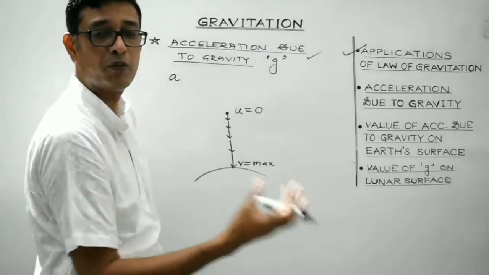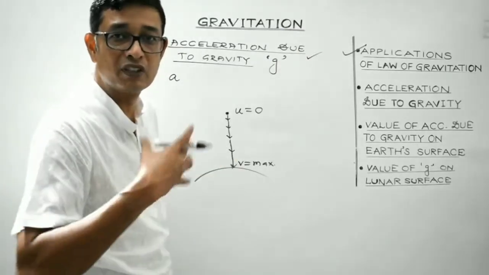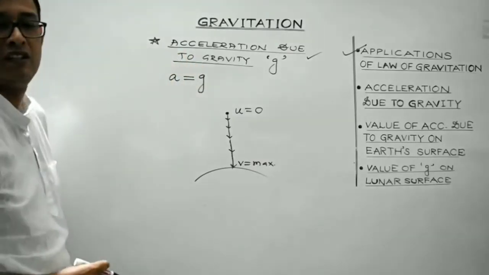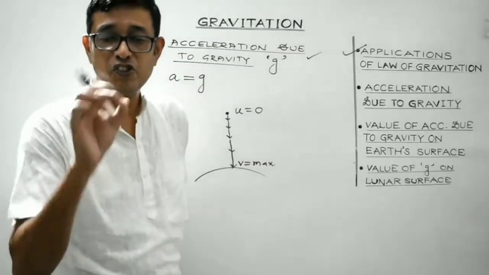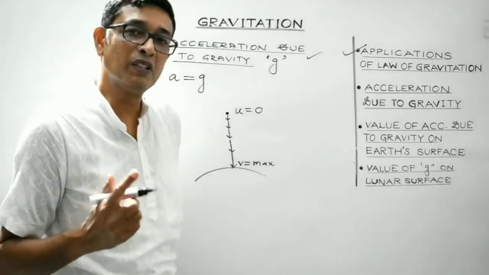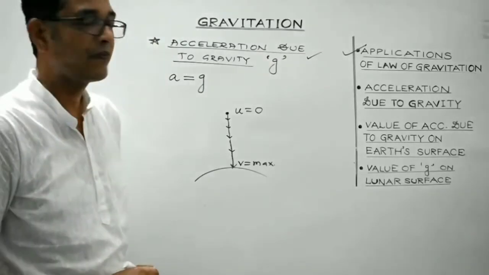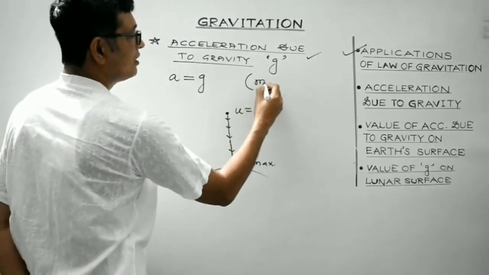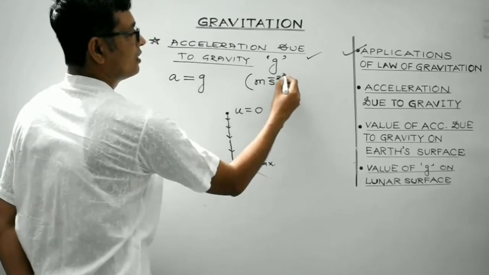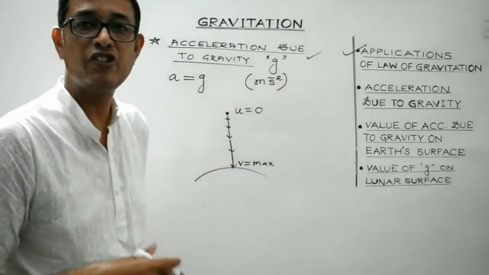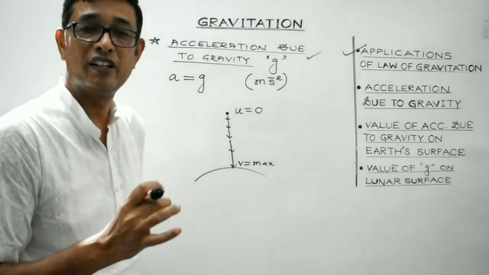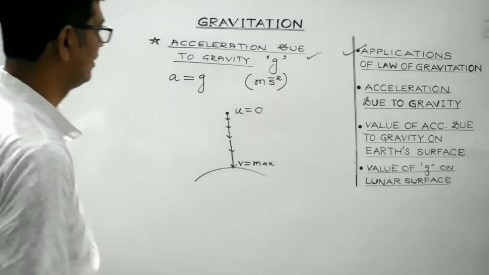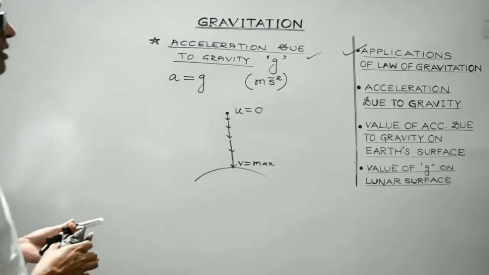So during the free fall of a body, or when the body is under the influence of gravitational force alone, then a can be replaced by small g. So students, remember, small letter g will be used to represent acceleration due to gravity. Now since it is acceleration, therefore its SI unit is meter per second square, right? Time rate of change in the velocity. So its SI unit is meter per second square. Clear, students?